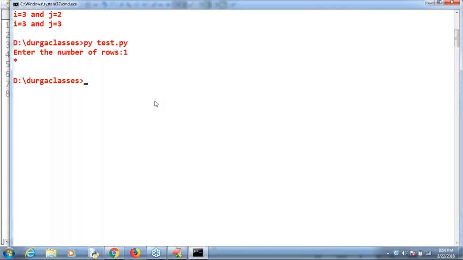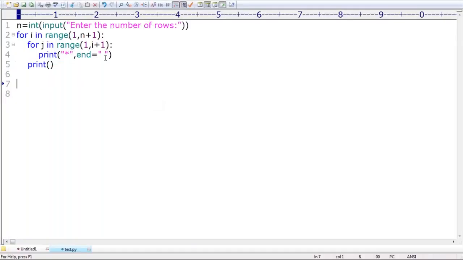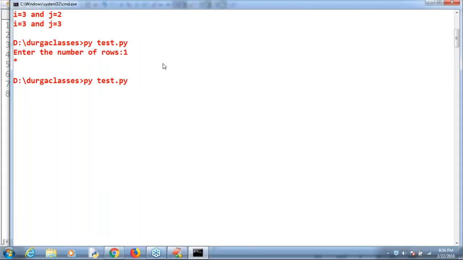One star. Sir, can you please observe here: i is equal to 1, only one time. For j is 1 to 1 plus 1, means 1 time only. Print a star, that's all. Now let me enter 2, sir. Then am I able to get the output, right?